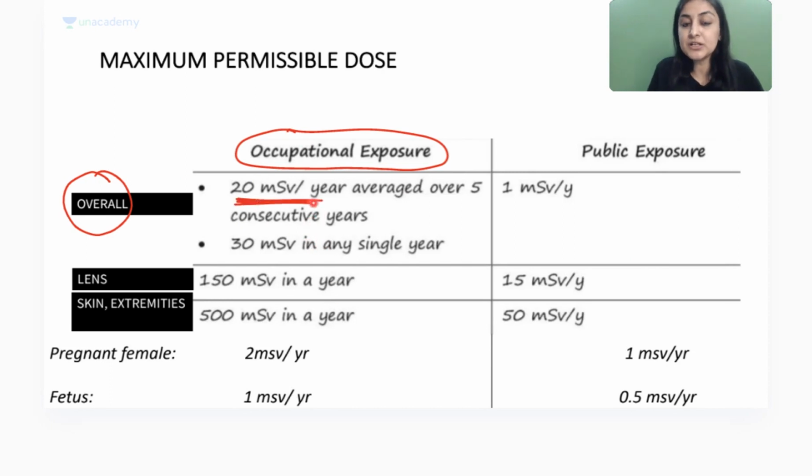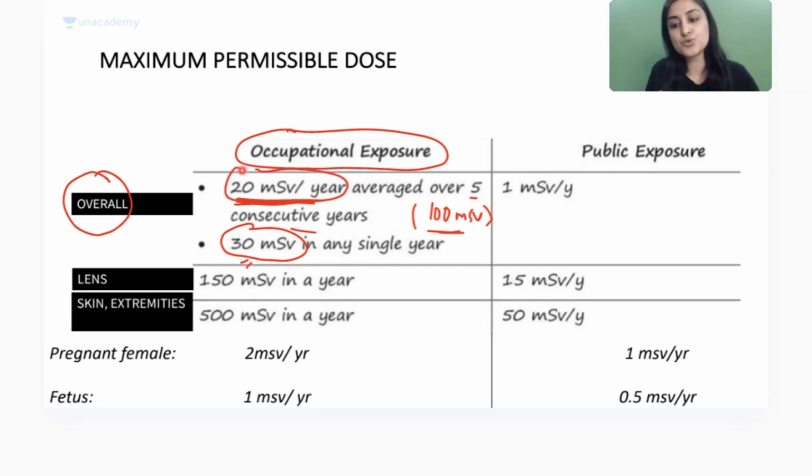Okay, so ARB, the maximum limits, again we have to do. So let's revisit this question again. So here we need to remember all of these values. So overall, when I talk about occupational workers, radiologists, radiographers, technicians, everybody, what is their limit? 20 millisievert per year. Over 5 years means in 5 years your total is 100 millisievert that you have gotten, cumulative pool. Every year average karke you need 20, but if I calculate in 1 year you have 30 millisievert as unit. All right, so for 5 years 100 is your limit, but ek saal mein 30.